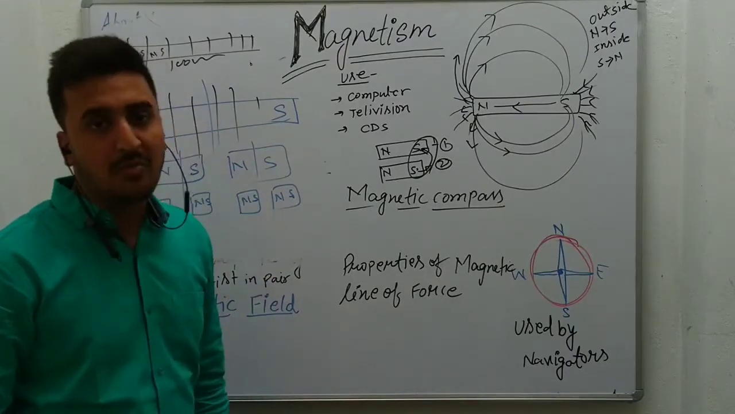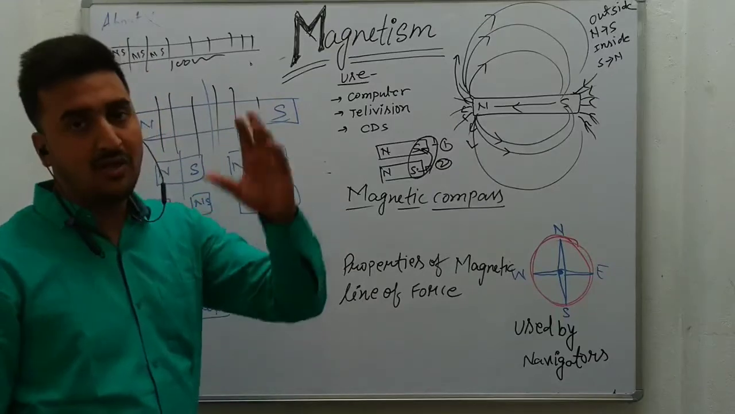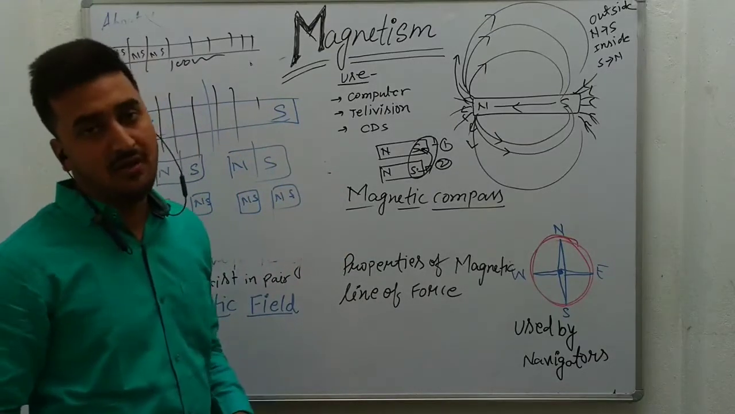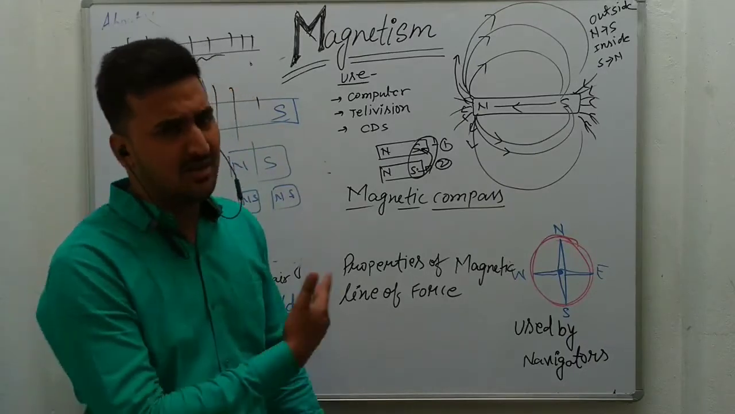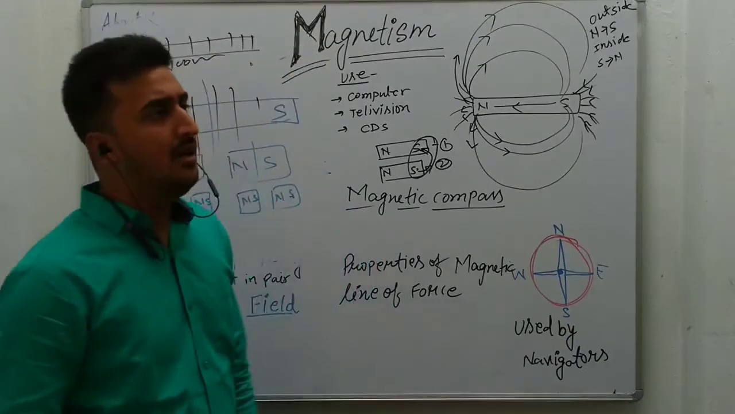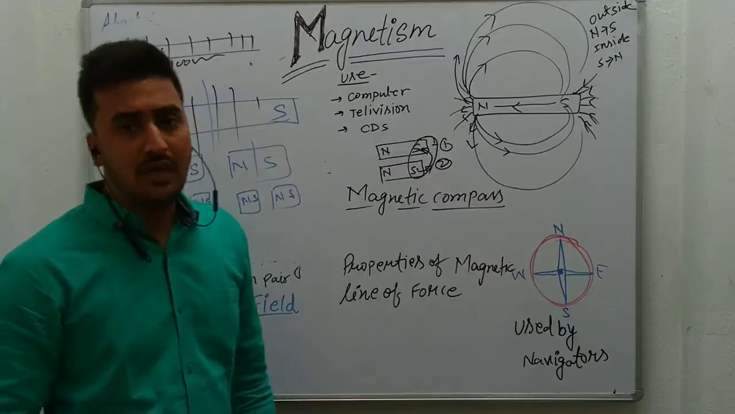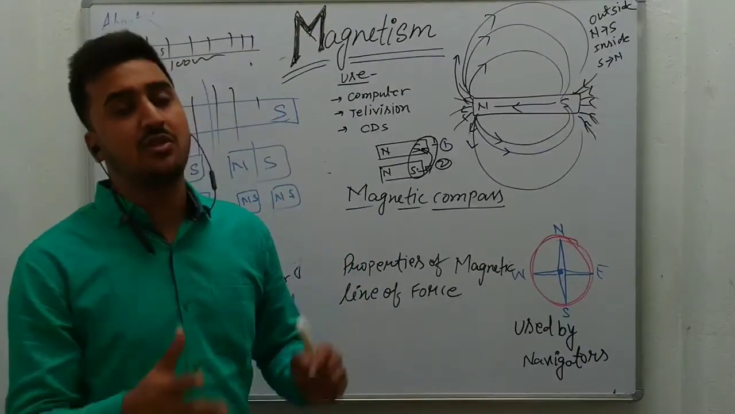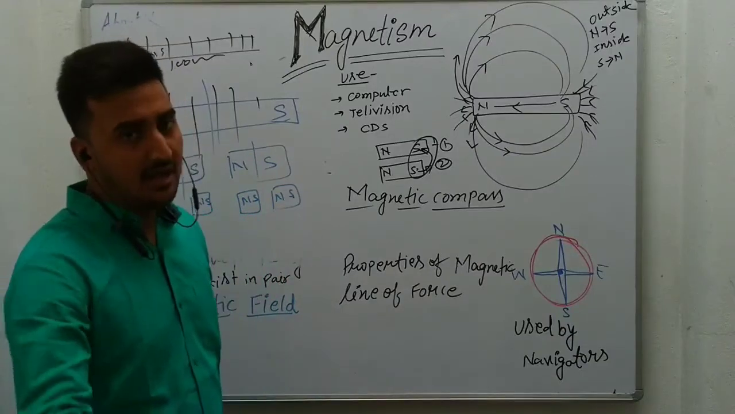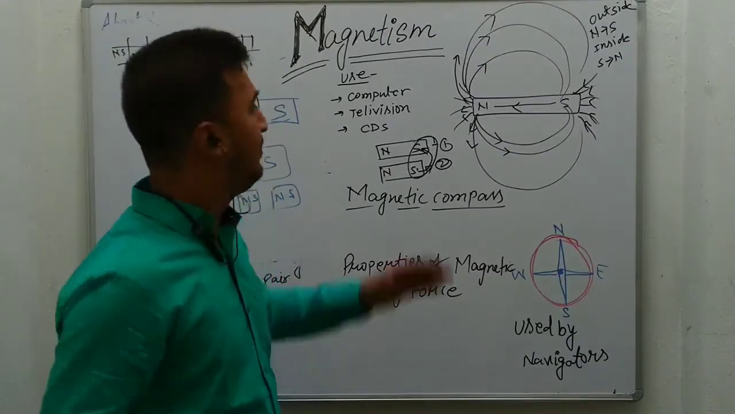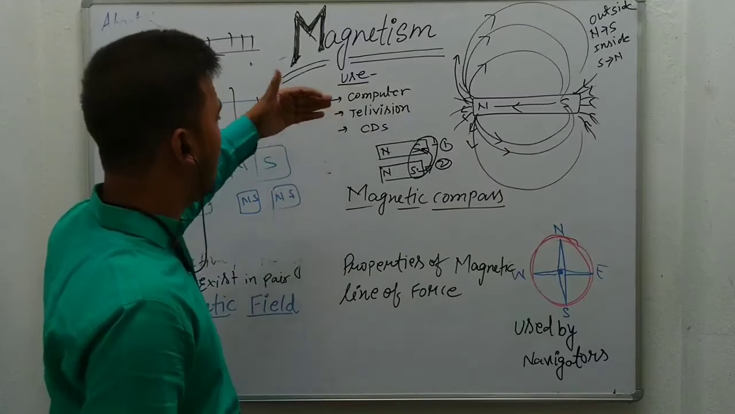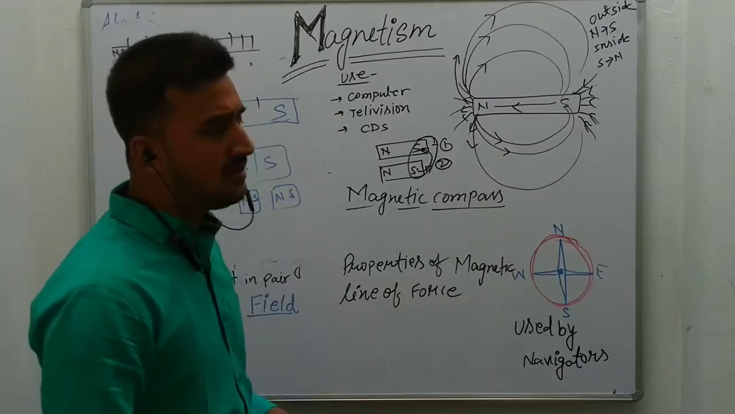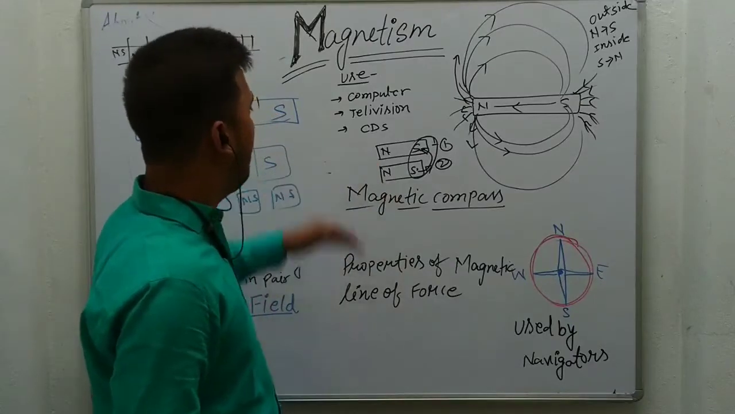It has a directive property. A magnet will always settle in the north-south direction, and it has the property of attraction. These are the basic concepts behind the magnet. Magnets are used in different electronic items, so it has very vast use. We can see the use of magnets in computers, televisions, CDs, speakers, and many other electronic devices.